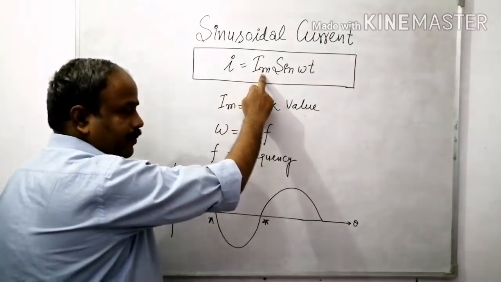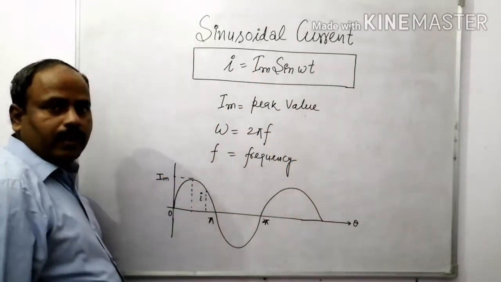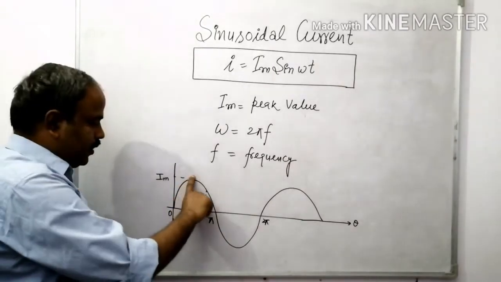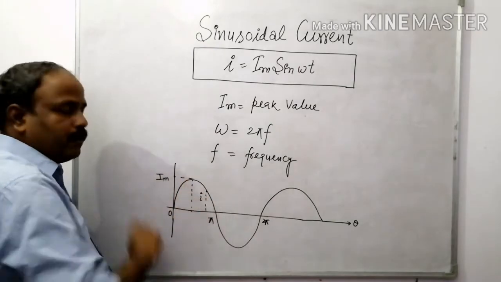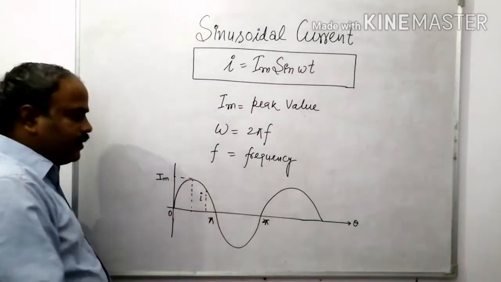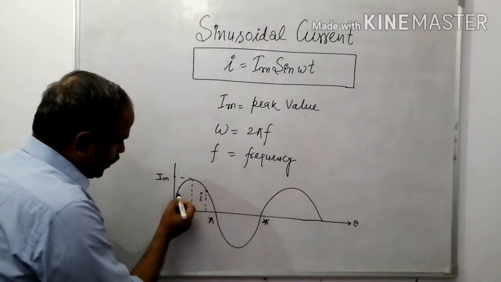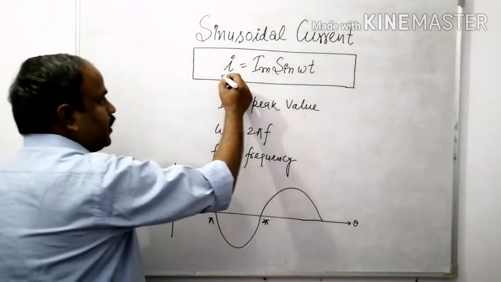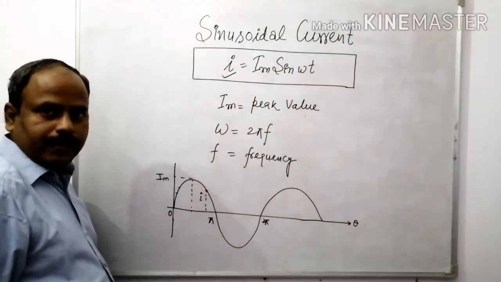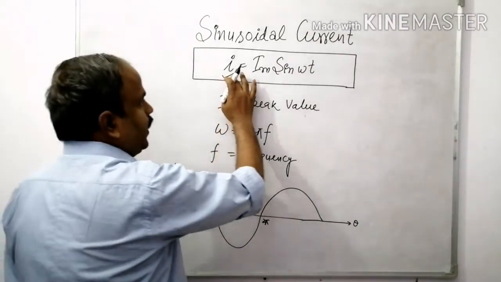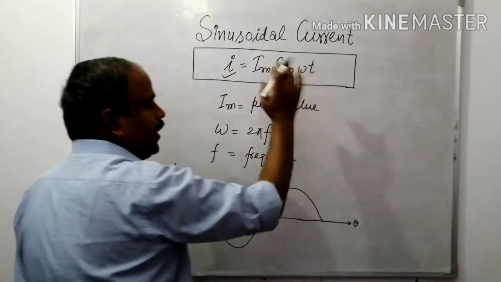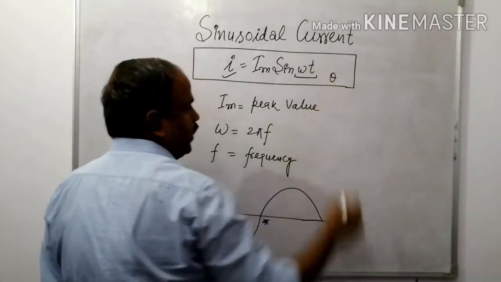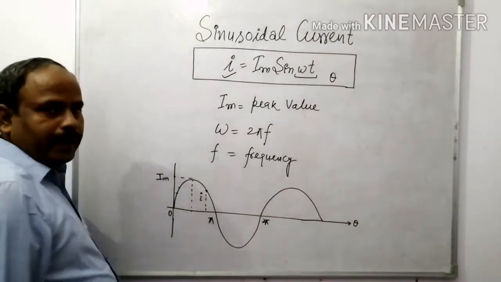Here Im is the peak value, or you say the maximum value of the current, from this line to this line. This is known as the peak value. And at any instant, at this point or this point, this is the small i. Small i is the instantaneous value of the current, the value of the current at any time, where omega t is nothing but the angle theta, equal to omega t.